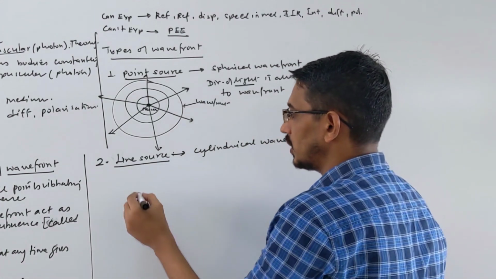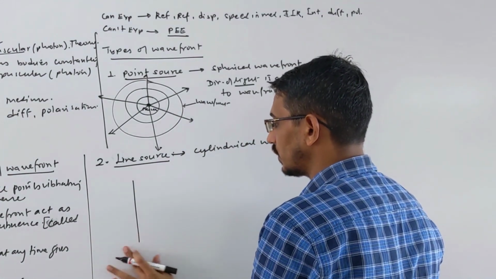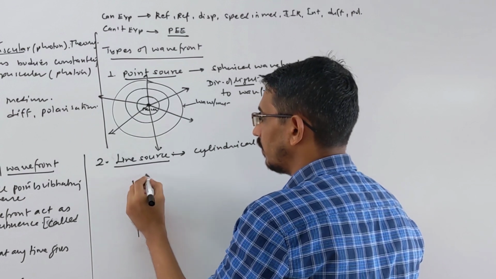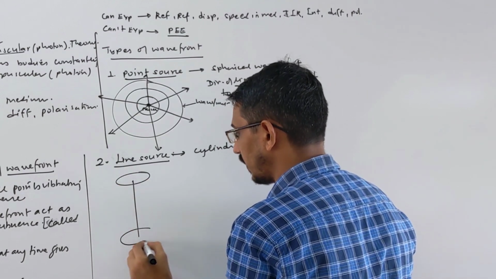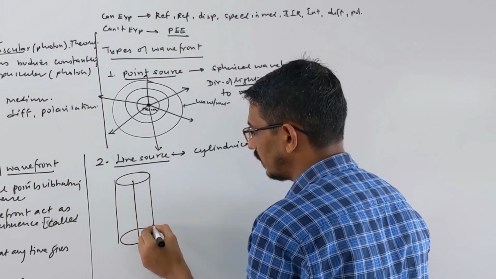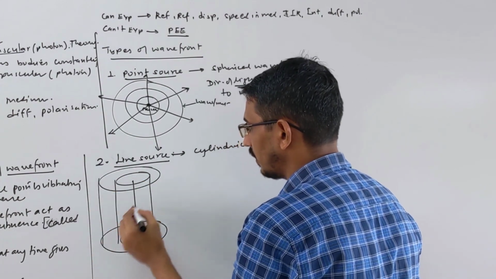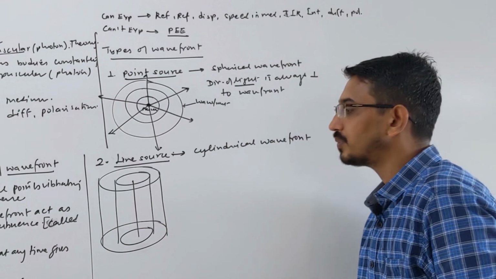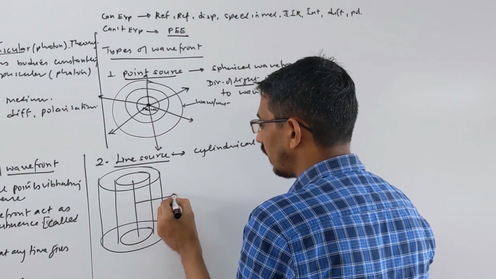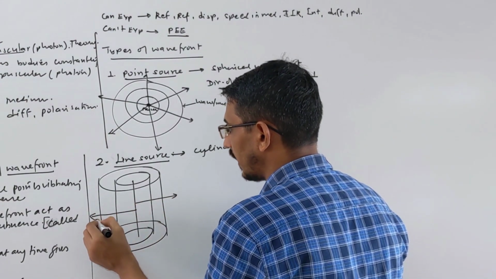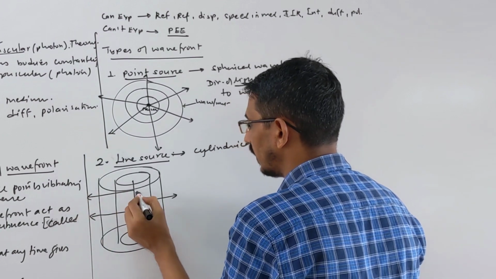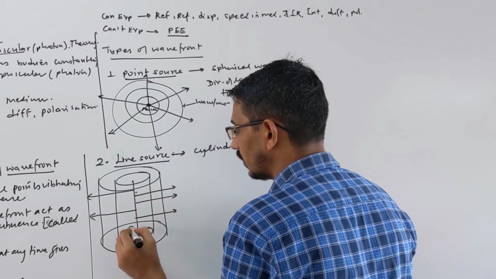Okay, how do they look? Suppose this is a line source, this is a source. Then the wave front will be around like this one, a spherical wave front will be produced. Then it will keep growing like this one. This is bigger, right? So look here, this is a source, light will go perpendicular to this, so light will go in the direction like that way, right?